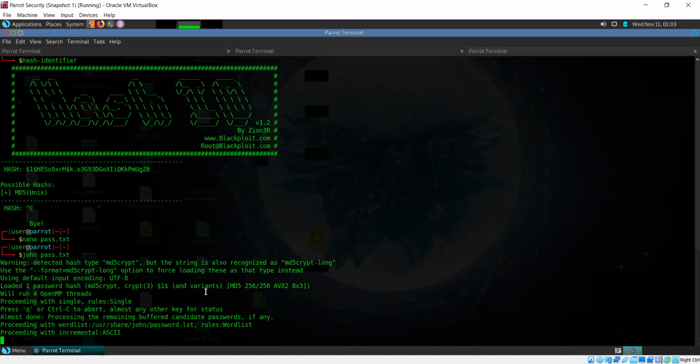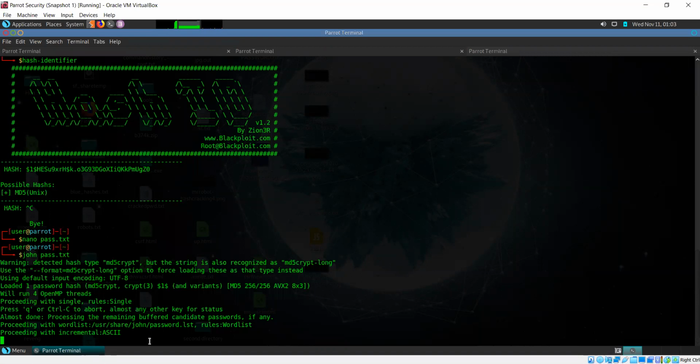So it is going to try different techniques, and I don't even have to specify a hash type here. It is going to detect that by itself. I didn't specify anywhere that I'm giving it an MD5 hash. I never mentioned that in my command, right? So it's going to detect that on its own, and it's going to try and crack that.